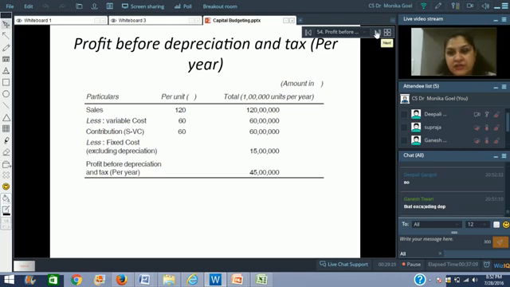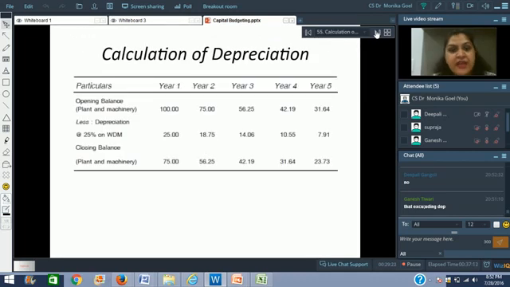Now let us first find out depreciation, because Ganesh is quite concerned with depreciation. We have been given that the cost of the machine would be rupees 100 lakhs, and every year there will be a 25% depreciation. So in the first year you will charge 25 lakh rupees on depreciation, and the closing balance would be 75 lakh rupees. Then on 75 lakh rupees you will charge 25% depreciation, which will be equal to 18.75 lakh rupees. So the written down value would be 56.25, and so on and so forth. In the last year your written down value is 23 lakh 73,000. So far it's a simple calculation of depreciation that you have been doing in accounting and all.